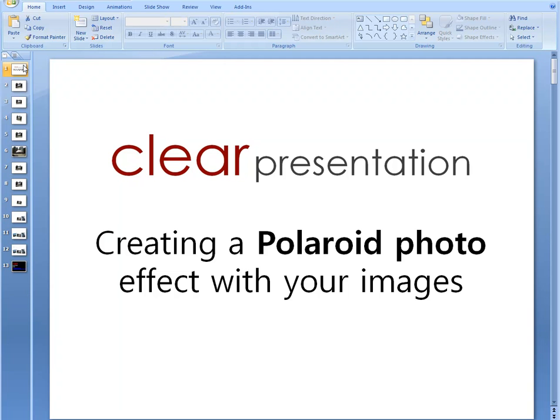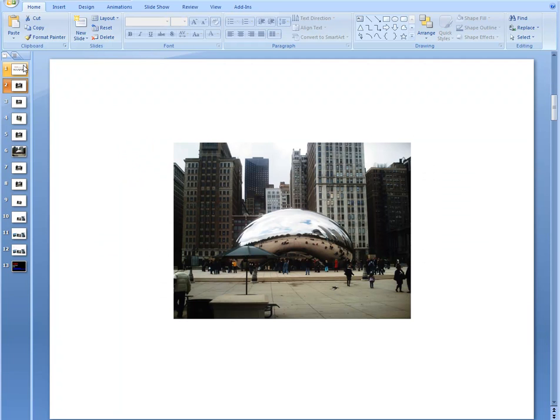Today I'm going to show you how you can create a Polaroid photo effect for using images in your presentations. So, for the purposes of this tutorial, I'm going to be using a photo that I took on my holidays in one of the best cities in the world, Chicago. This is the Bean in Chicago in Millennium Park.